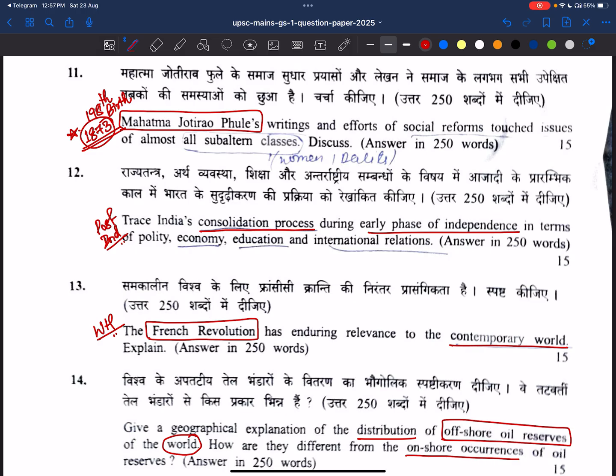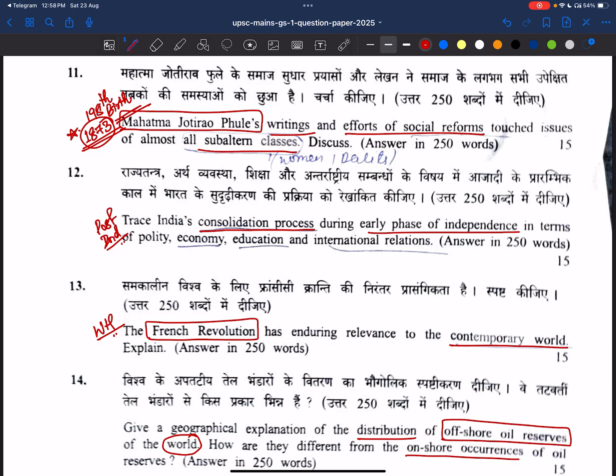So the question has come: Mahatma Jyotirao Phule's writings and efforts of social reforms touched issues of almost all the subaltern classes. See, not only this, there is one movie made on Mahatma Jyotirao Phule recently in Bollywood. The Scam 1992 hero, the Harshad Mehta character, has portrayed the character of Jyotirao Phule. The movie was even released. That's why maybe UPSC has asked a question on this.